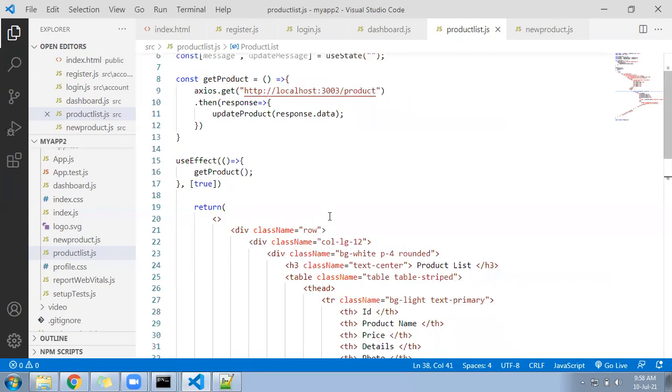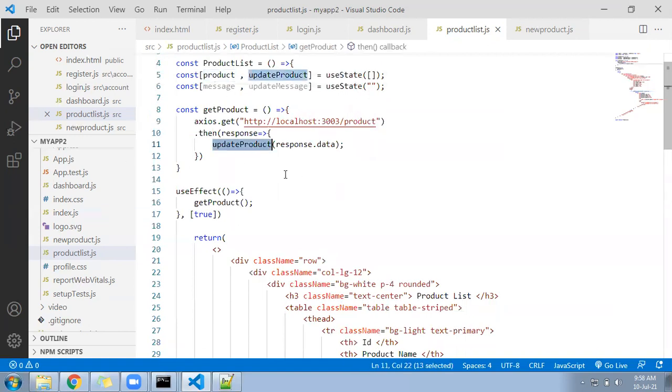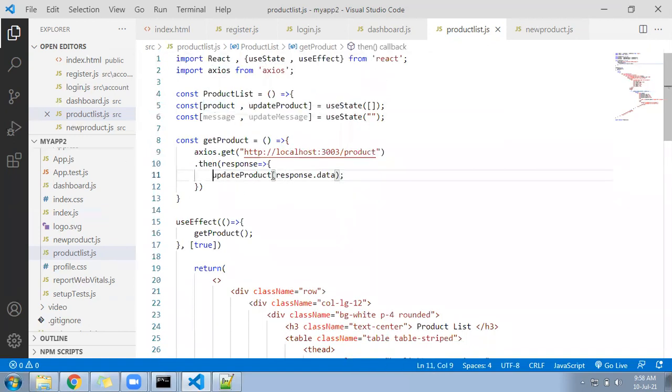I'll guide you where to apply the reverse. Here we are updating the product. We are fetching the data from the server and we are updating into the product, right? So here you can apply response.data.reverse function. So from here only we can reverse that. No other places you can reverse. Data.reverse, apply here.